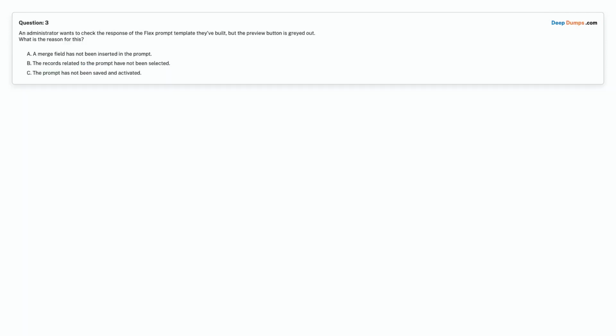Question 3. An administrator wants to check the response of the Flex prompt template they've built, but the preview button is grayed out. What is the reason for this?